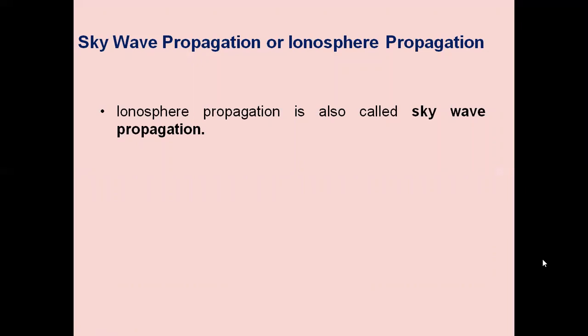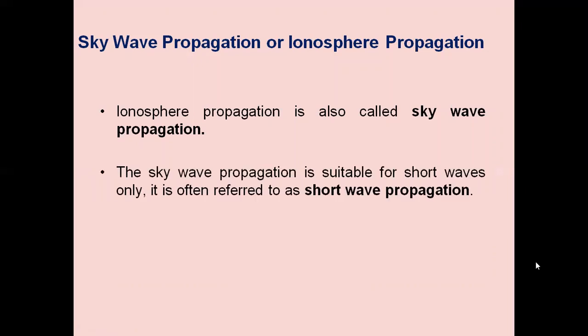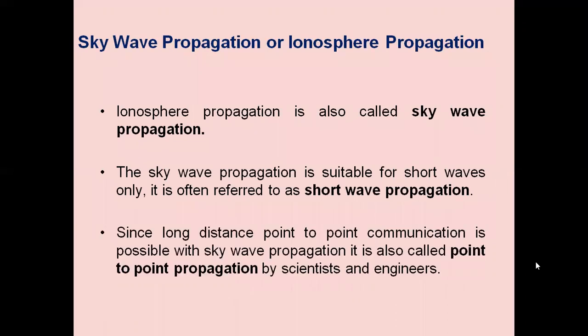Ionospheric propagation is also called skywave propagation. The skywave propagation is suitable for short waves only. It is often referred to as shortwave communication. Sometimes we call it shortwave propagation. Since long distance point-to-point communication is possible with skywave propagation, it is also sometimes called point-to-point skywave ionospheric propagation by scientists and engineers.